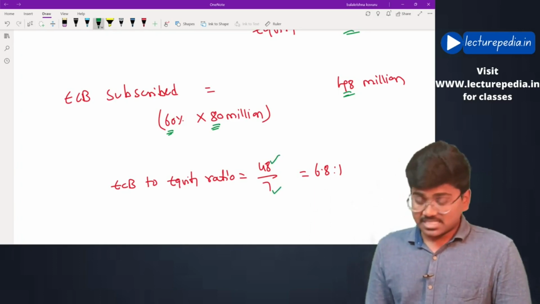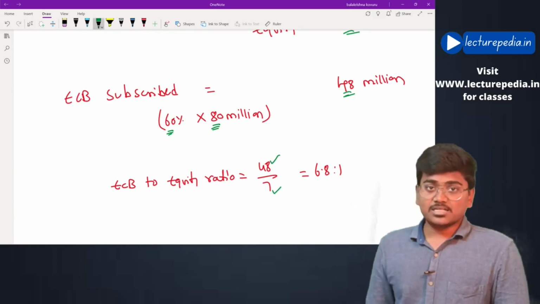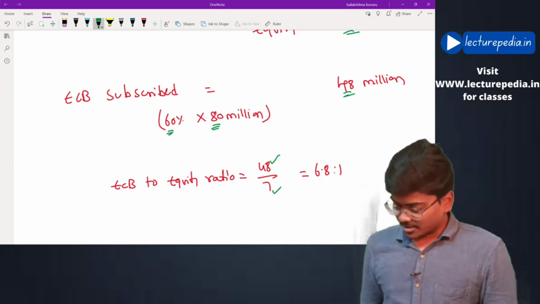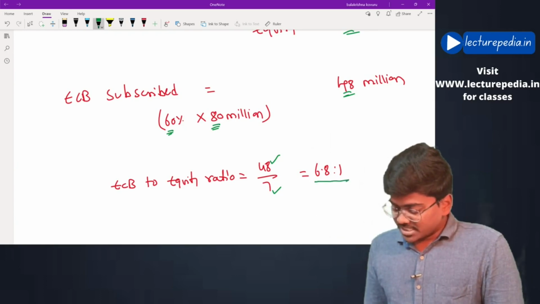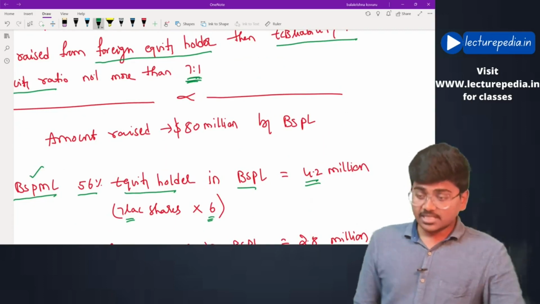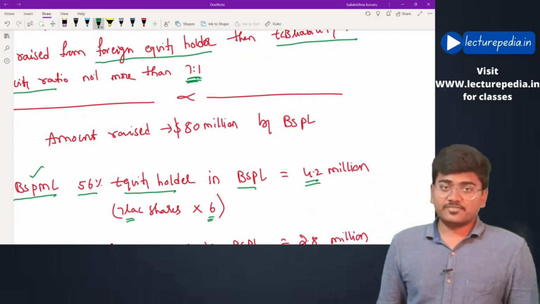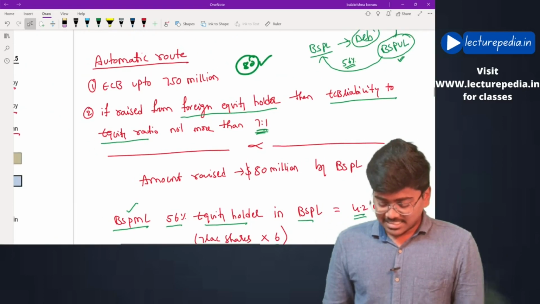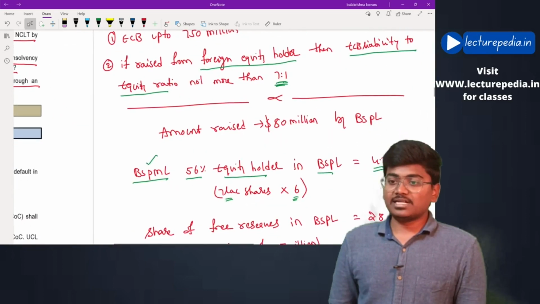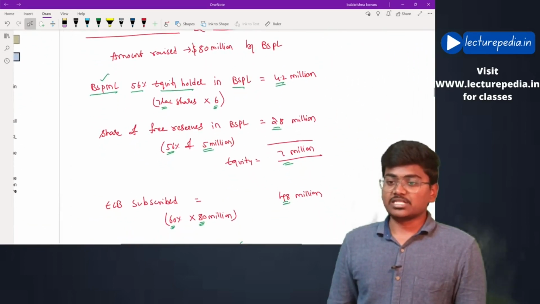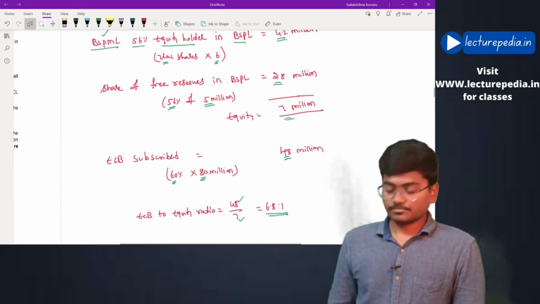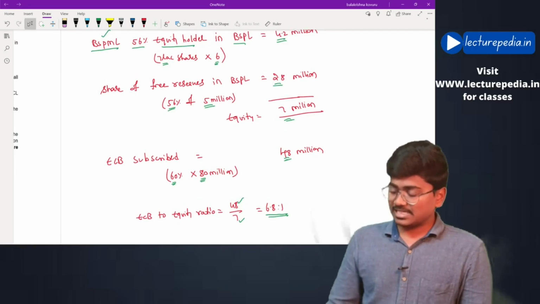This 48 million is ECB, this 7 million is the equity share of BSPML in BSPL, which would be 6.8:1, which is less than 7:1. Thereby, since both the conditions are satisfied, it can raise the ECB through the automatic route. Hope this is clear. If you want, you can take a screenshot of this calculation as well. Okay, by this we have completed case study number 15.